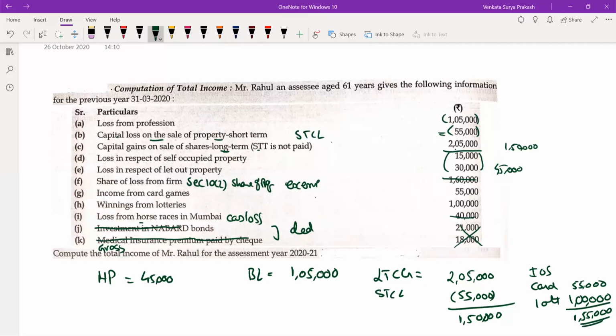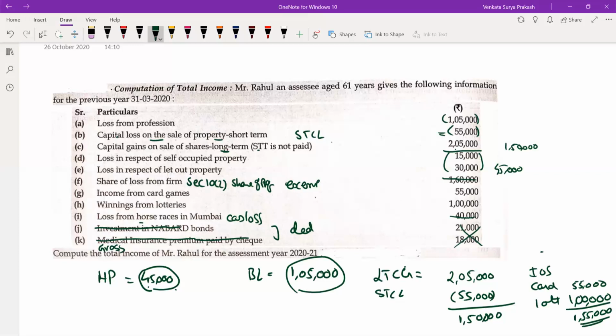Now let us see. What is the loss you are having? Income from house property? 45. What does the act say? Loss from house property can be adjusted with any income. You can adjust this with long term. You can adjust with your income from other sources. Business loss. What is the business loss you are having? 1,05,000. Business loss can be adjusted with any head of income other than income from salaries.